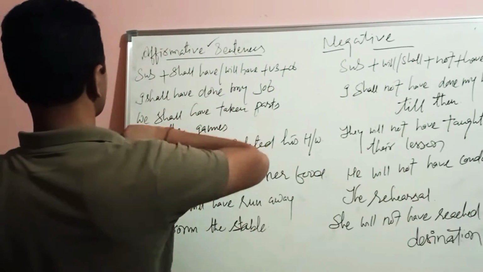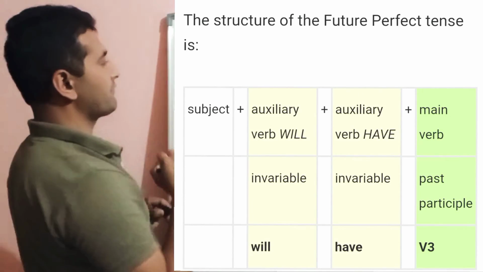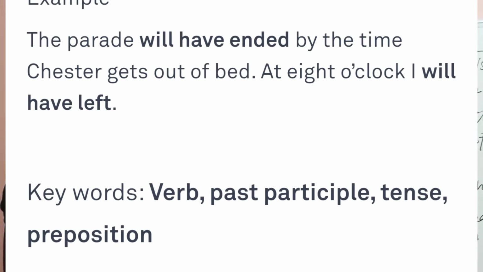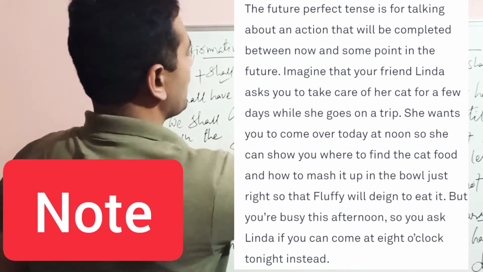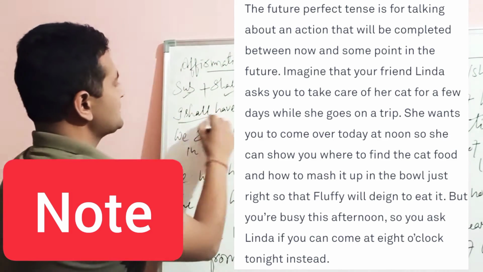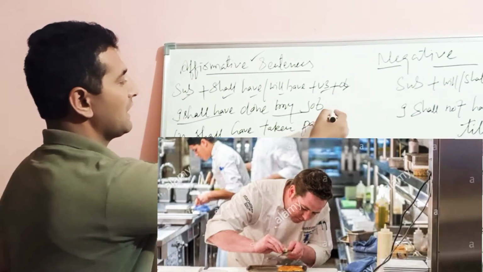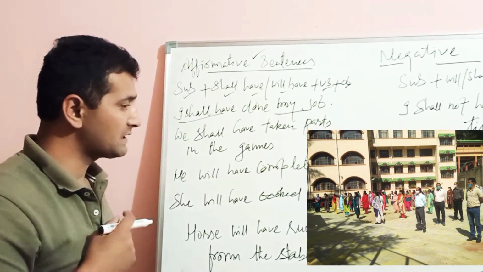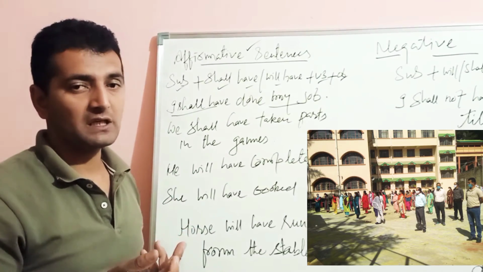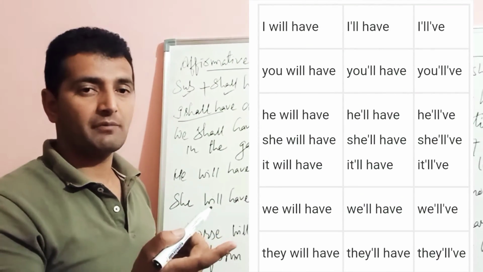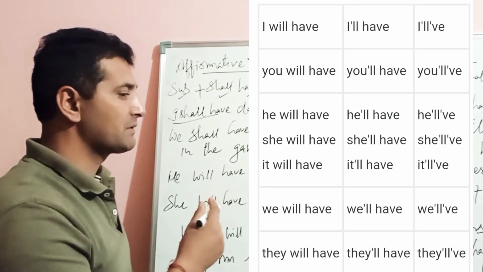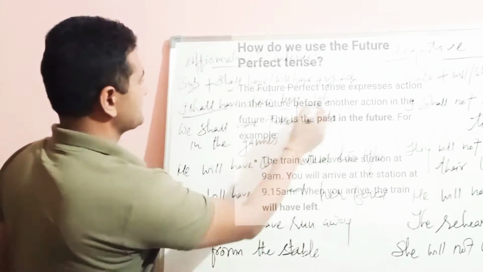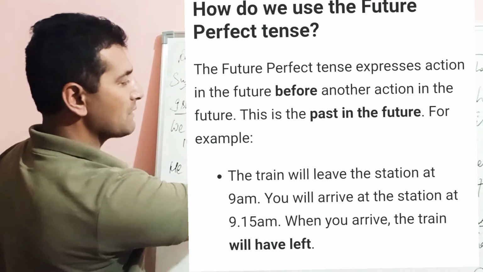Affirmative sentence. First of all, we will discuss how we can frame a sentence in this part. Subject, shall have, will have, third form of the verb, and object, right? I shall have done my job. I shall have done, कि मैं अपना काम कर चुका होऊँगा. So we make a plan of doing something in the future. At a certain point of time we will do that, and at the same time अभी हमें ये लगता है कि एक certain point of time पे वो खत्म भी हो जाएगा. यानी तब तक मैं अपना काम कर चुका होऊँगा. I shall have done.